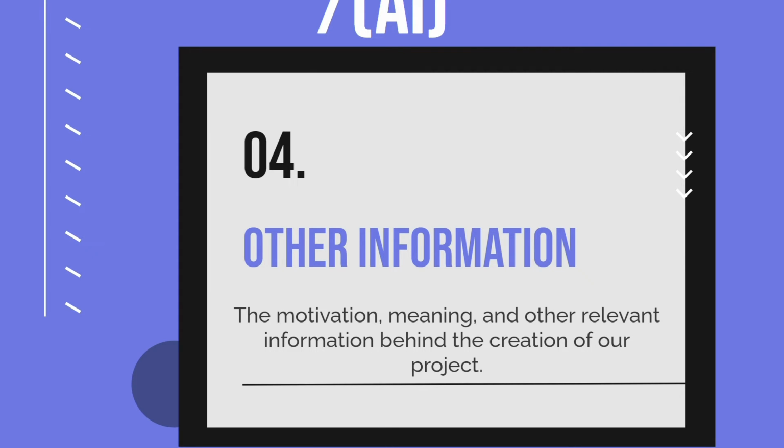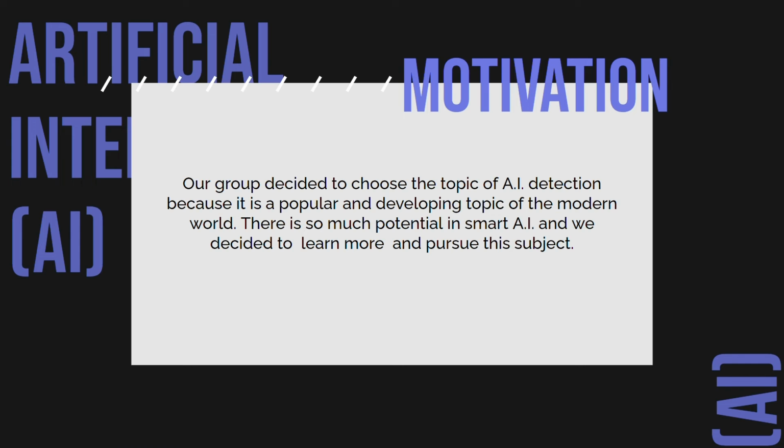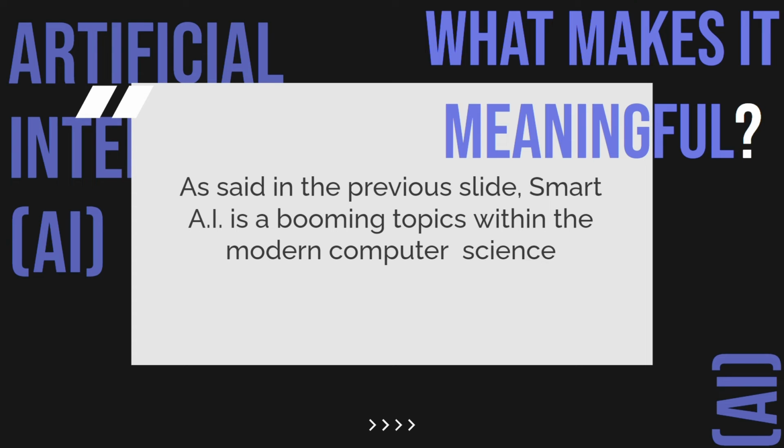So this is the other information, the motivation, meaning, and other relevant information behind our creation of our project. Our group decided to choose the topic of eye detection because it's a popular developing topic of the modern world, and there's so much potential in smart AI, and we decided to learn more and pursue this subject. As said in the previous slide, smart AI is a booming topic within modern computer science.